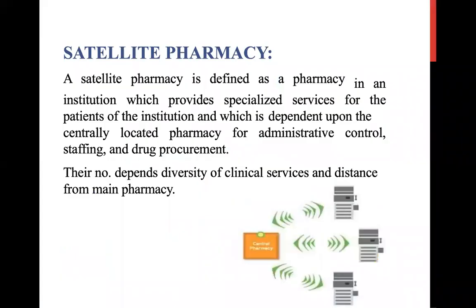physical plant. Satellite pharmacy. A satellite pharmacy is defined as a pharmacy in an institution which provides specialized services for the patients of the institution and which is dependent upon the centrally located pharmacy for administrative control, staffing, and procurement. There are no dependence, diversity of clinical services and distance from main pharmacy.